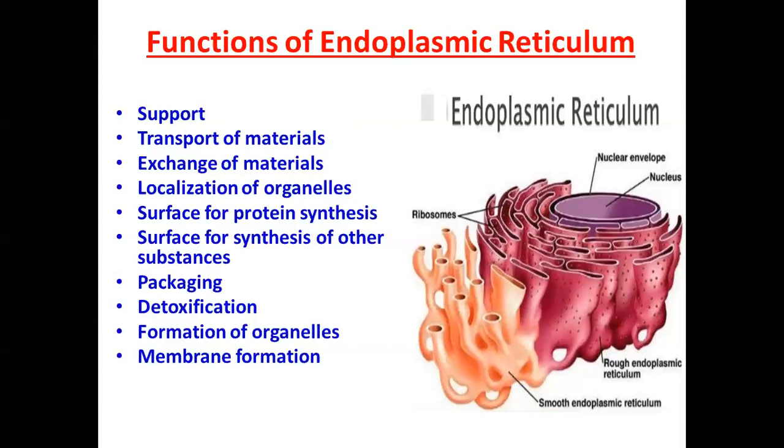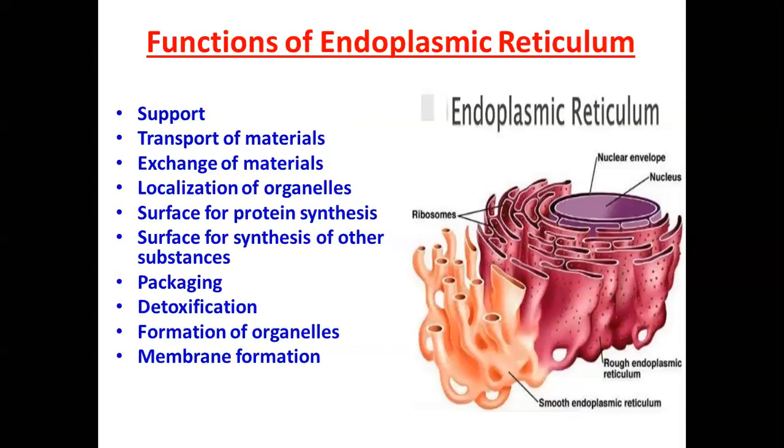Next, very important work, that is packaging. The protein formed on ribosomes passes into the ER lumen. Clear? Endoplasmic lumen. That gap is known as lumen. And where they are modified, then the modified protein moves into the transitional area where the ER buds off transport vesicles that carry the protein into the Golgi apparatus.